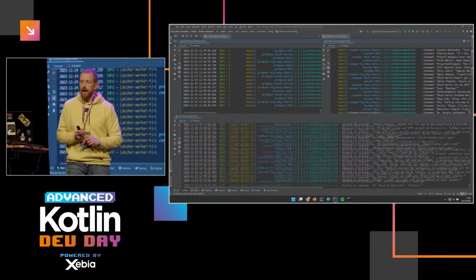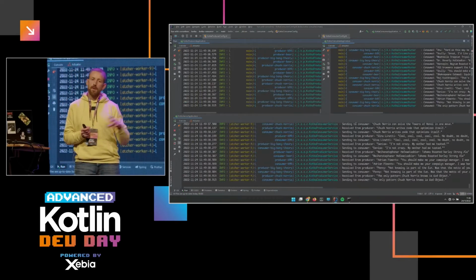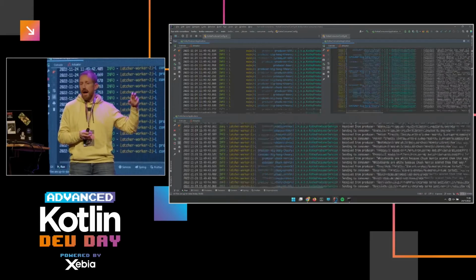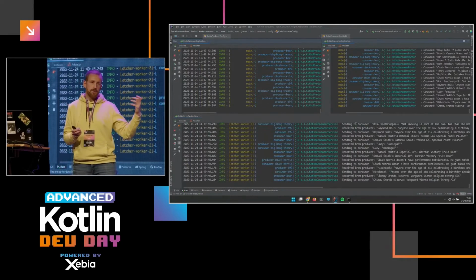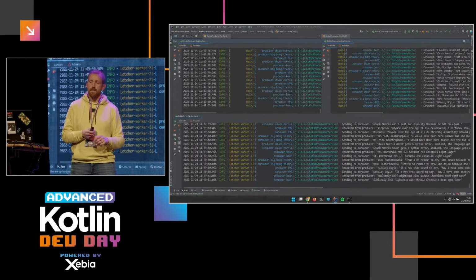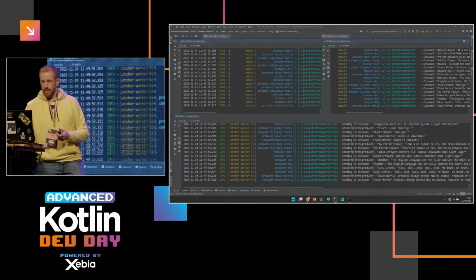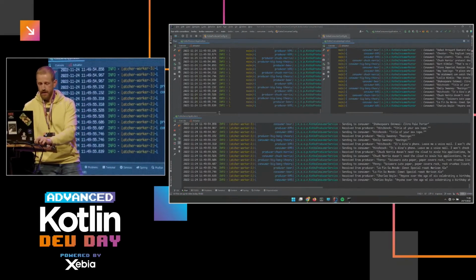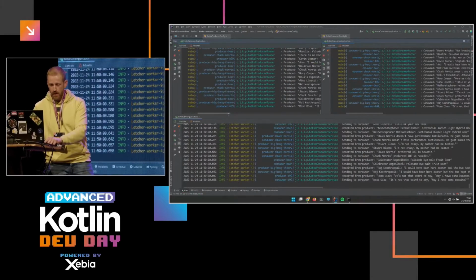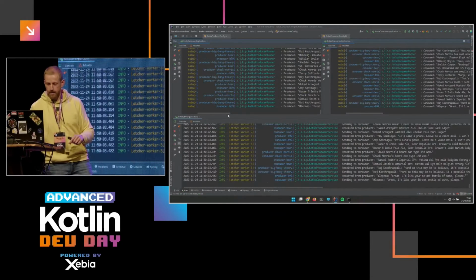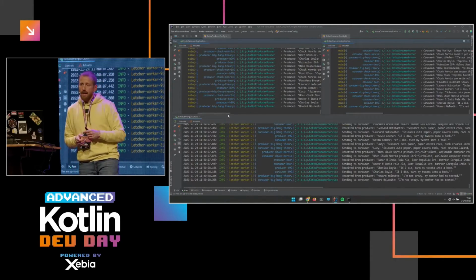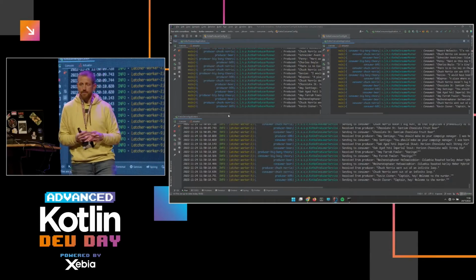So what you see is that I have a number of producers. In the top left, you see the produce application, which produces on different topics. I didn't know what to come up with, so I just used a random data generator library to come up with these messages. On the producer side, you can see that we are producing Chuck Norris quotes, Big Bang Theory quotes, Brooklyn Nine-Nine quotes, and some beer names, which are also random. And in the top right, you see that the consumer is receiving those messages.